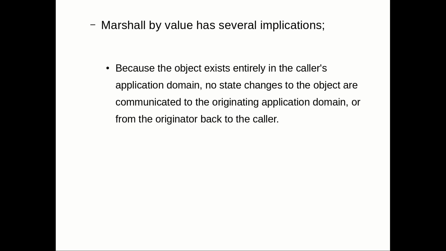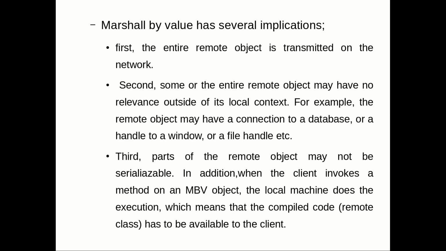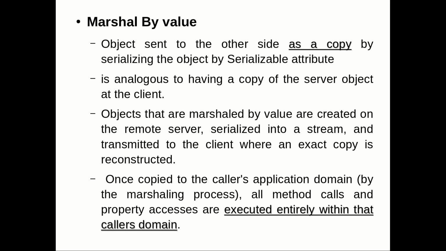So what happens? You may be making lots of changes on the copy of the remote object, the marshalled object on the client machine, that will not be reflected on the server machine. So this is what you call as marshal by value. So marshal by value is similar to your copy by value, right? In the copy by value, what you are going to do? One variable will be copied to another location, and whatever changes are happening in the copy will not be reflected in the caller or in the called function, right?